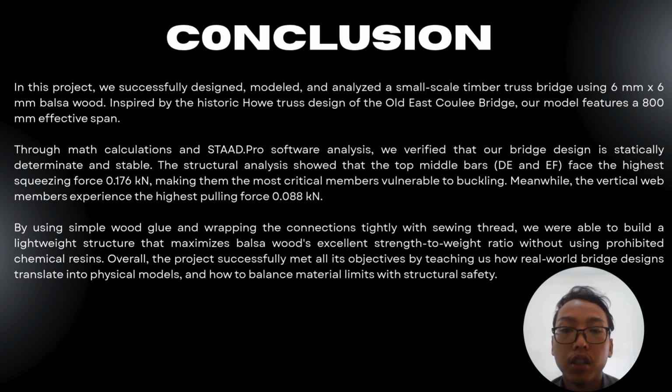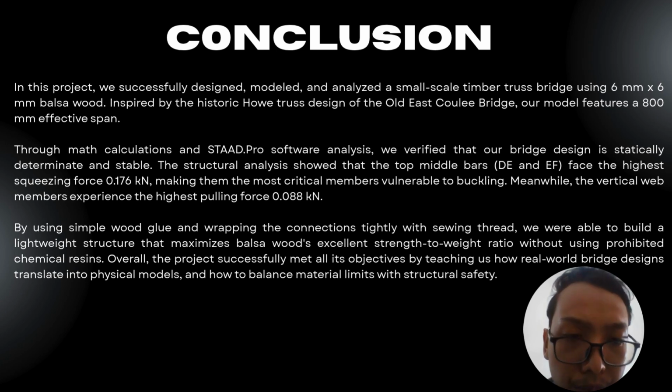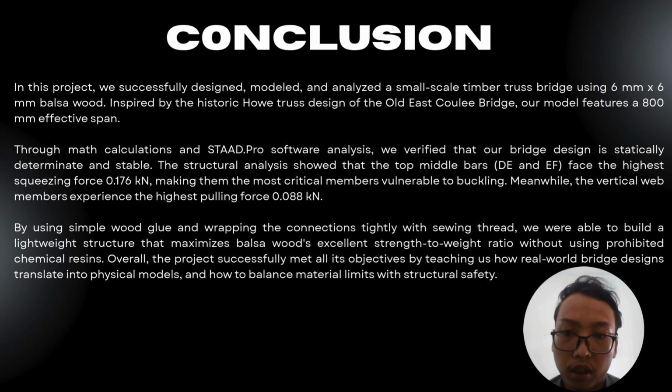The structural analysis showed that the top middle bar, DE and EF members, face the highest compression force, which is 0.176 kilonewton, making them the most critical members to buckling. Meanwhile, the vertical web members experience the highest pulling force, which is 0.088 kilonewton. By using simple materials, which are balsa wood, glue, and wrapping the connections tightly with sewing thread, we were able to build a lightweight structure that maximizes balsa wood's excellent strength to weight ratio without harsh chemical resins.